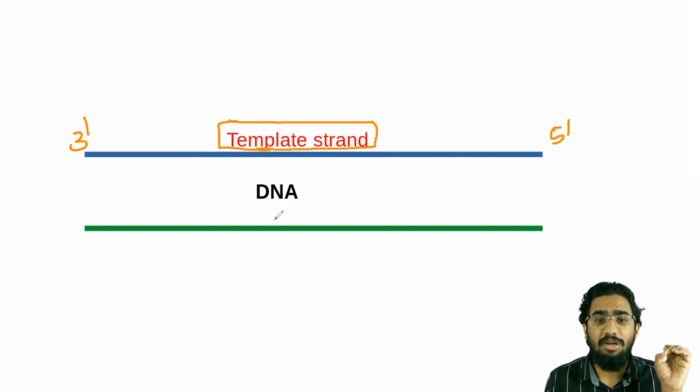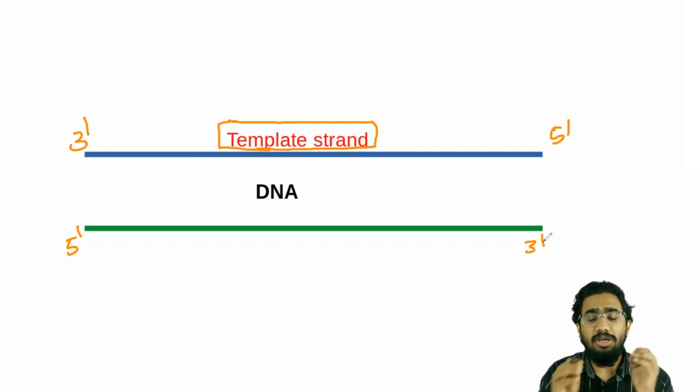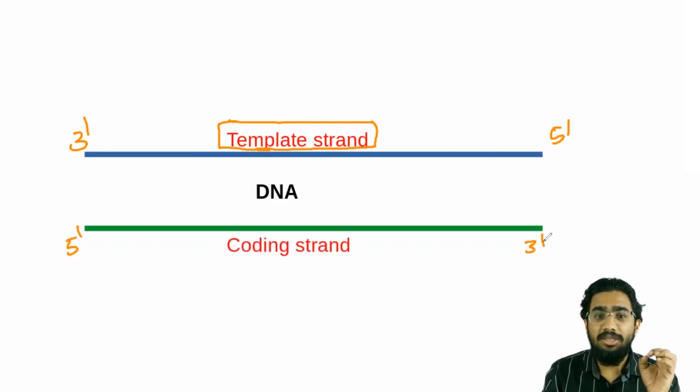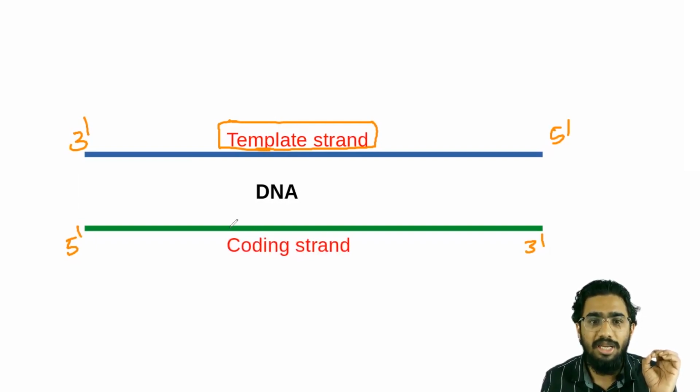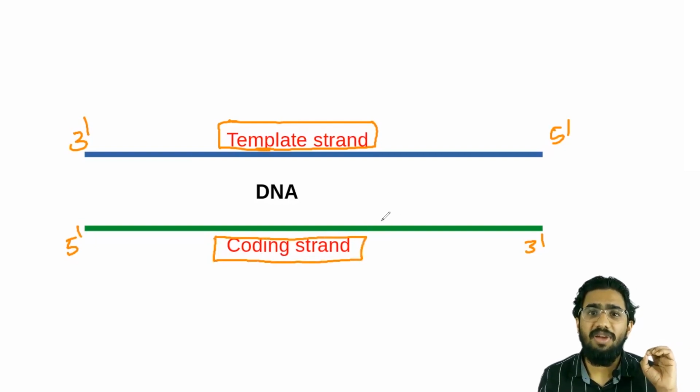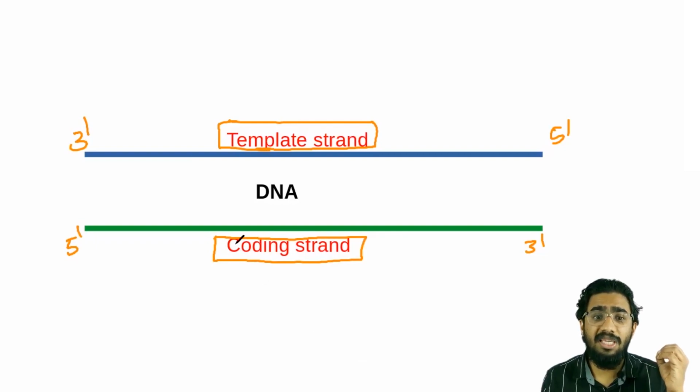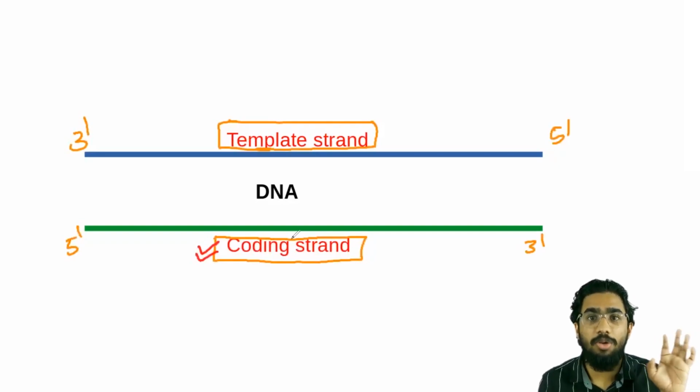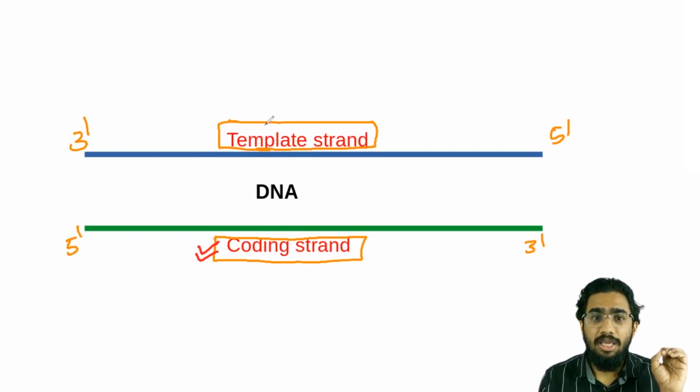So can you tell me what will be the name of the other strand, which has the 5' to 3' direction? Actually this is a misnomer. What is the misnomer here? This strand does not code for anything, yet it's known as the coding strand. This is the most common mistake students make, because they usually think the coding strand is the one coding for RNA. Not at all. You have to understand that the coding strand does not code for anything, and the template strand is the one which codes for the new RNA.